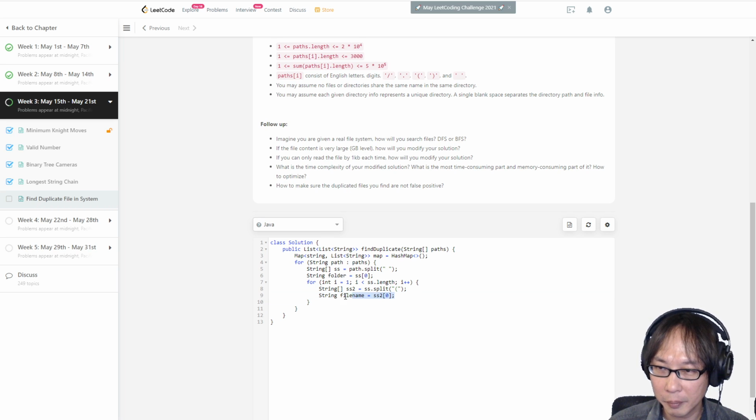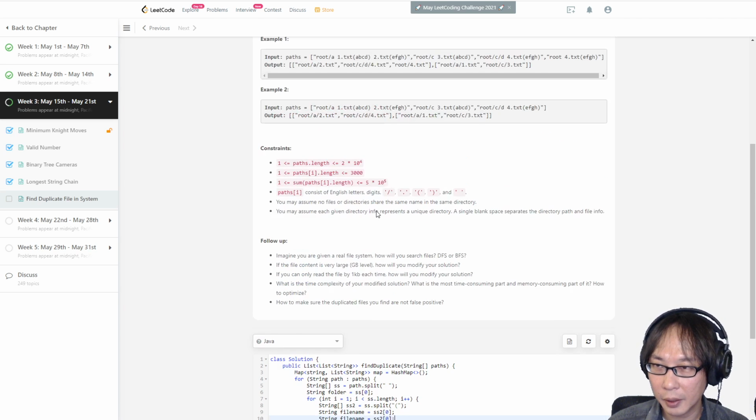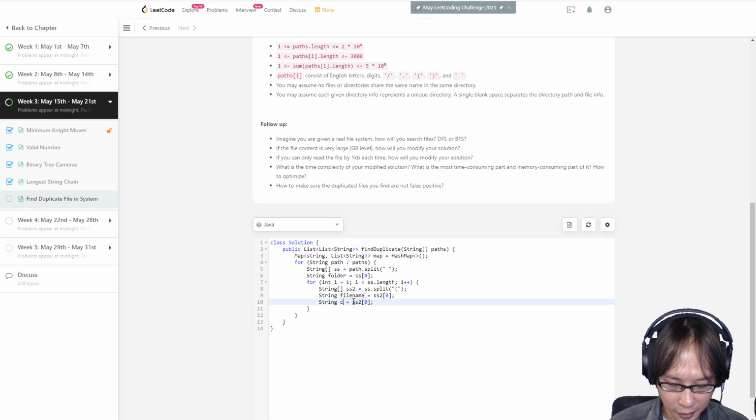And the content will be the ss2[1] substring from 0 to ss2[1].length minus 1.